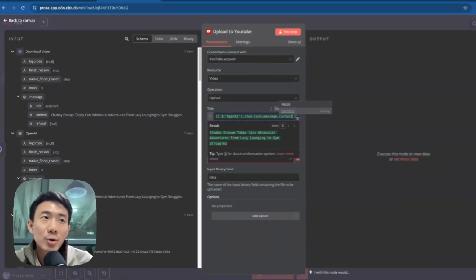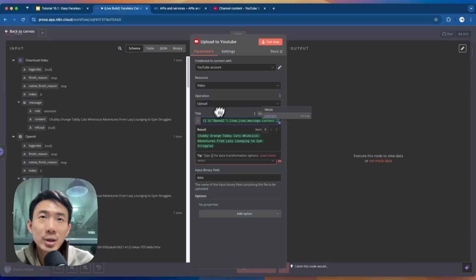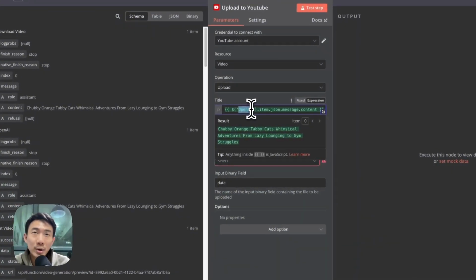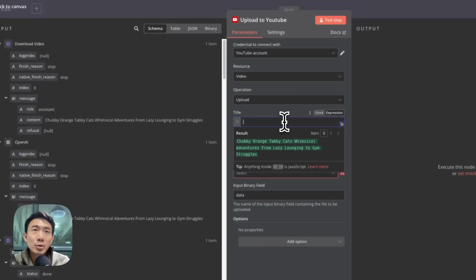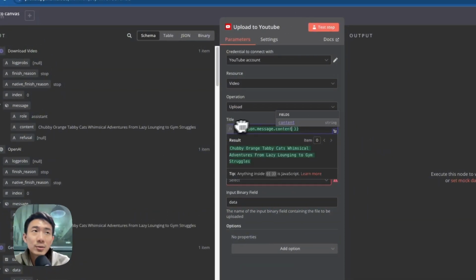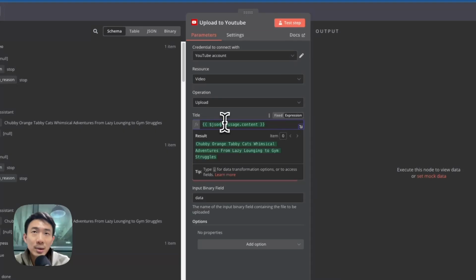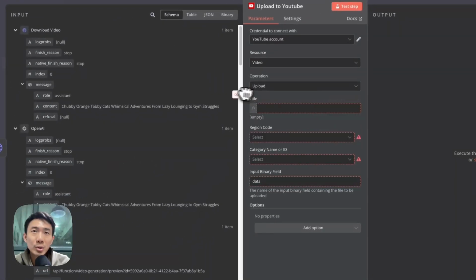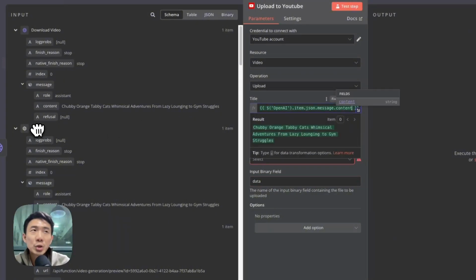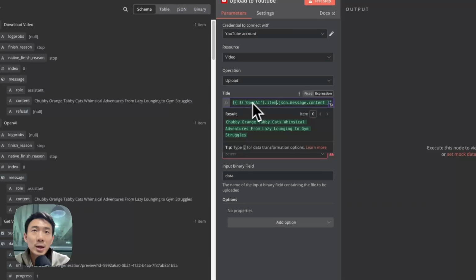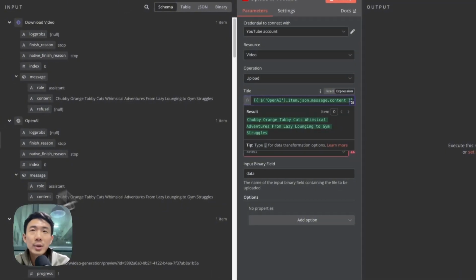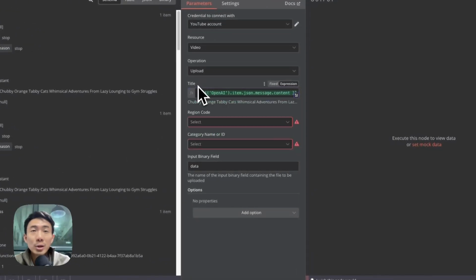And when you drag and drop this item, you will see it is specifically for OpenAI item and then message content. And when you drag and drop this previous node, you can just see JSON message content. Sometimes it will be much more accurate when you specify which node it is and which item it is. So for example, OpenAI item JSON message content. So we can use it to be safe.